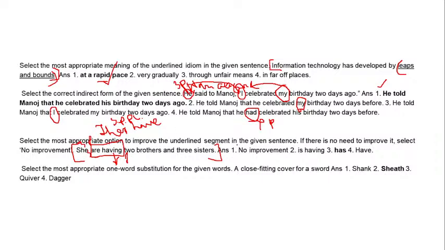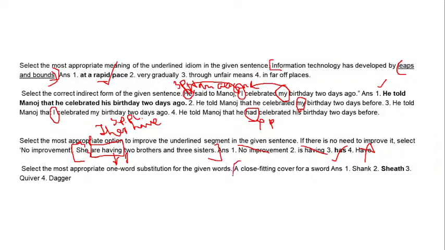The options you have: number 1, no improvement, but no, this is wrong. Number 2 is "having," no. 3 is "has," and that is the correct one because we also don't need have. It's simply "she has 2 brothers and 3 sisters," because one thing is clear, has here is the main verb, and the tense is also proper. So this is our answer.